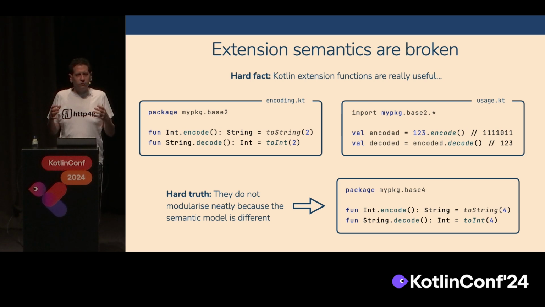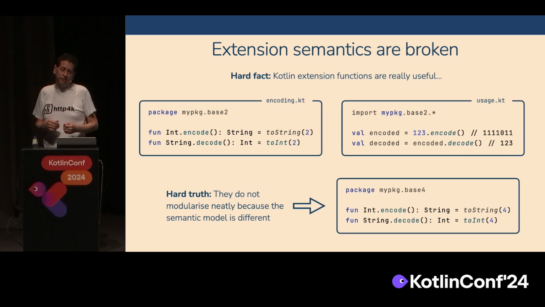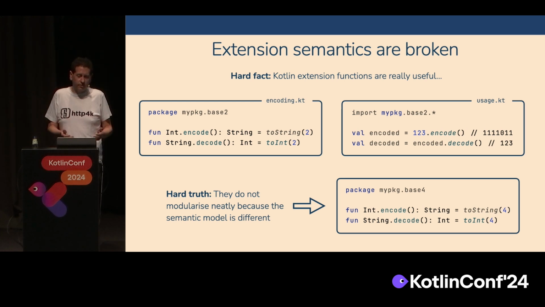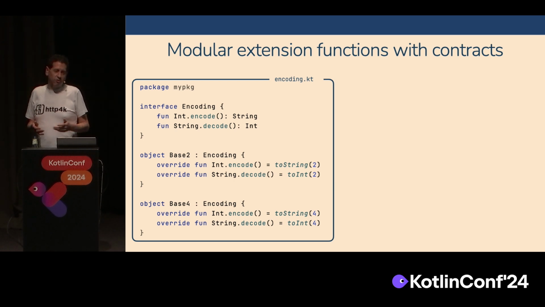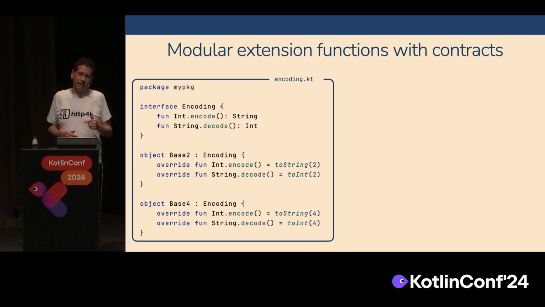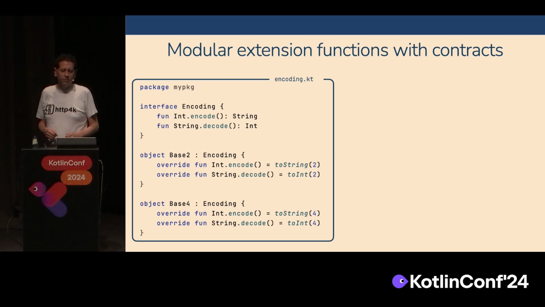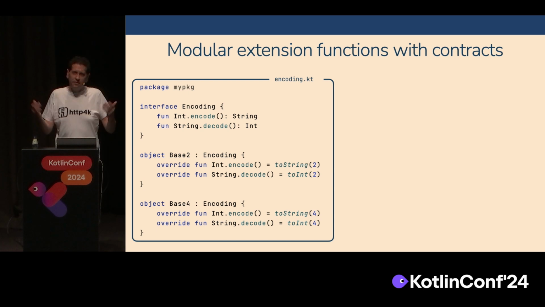So if I want to then go and define a base 8, there's no way of me telling everyone that if you want to do your own encoding layer, what you actually need to do is implement this kind of encode and decode, right? Because normally we'd use an interface for this. And the thing that I was really interested to notice was that you can actually do this. You can define an interface with an extension function being a part of that contract. So this is the base 2 and base 4 implementations reimagined as a part of how we would use it if we had an object. So we're defining a singleton for base 2 and one for 4. And they don't cross over. There's no pollution between the two because if we accidentally import the wrong thing, we're not going to get that problem.